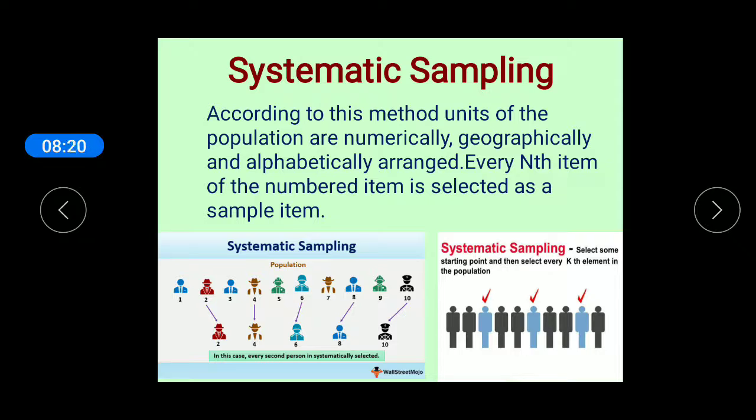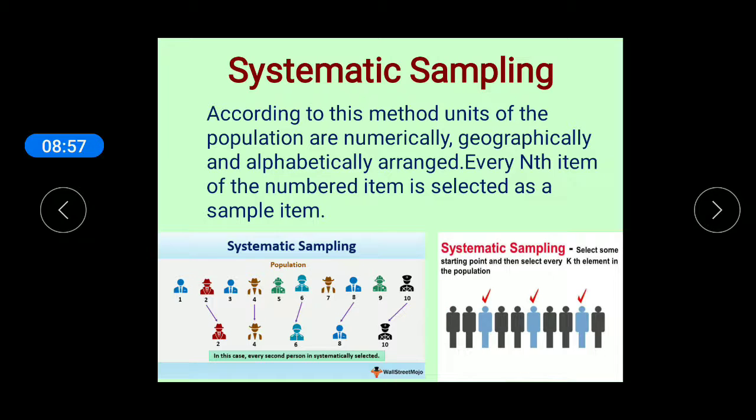Next is systematic sampling. According to this method, units of the population are numerically, geographically or alphabetically arranged. After that, every nth item of the numbered items is selected as a sample item. Like, firstly in this picture, the investigator arranges the population in the form of numbers 1, 2, 3, 4, 5, 6, 7, 8, 9 and 10.